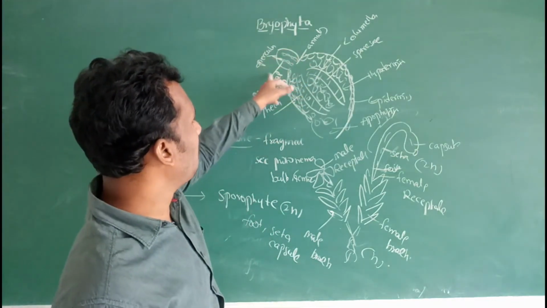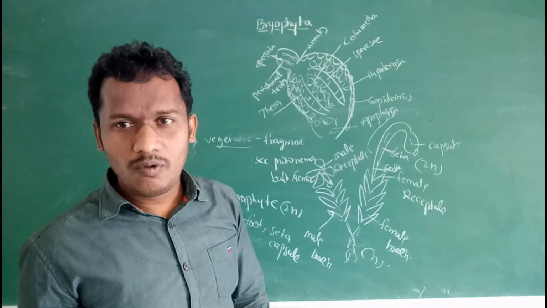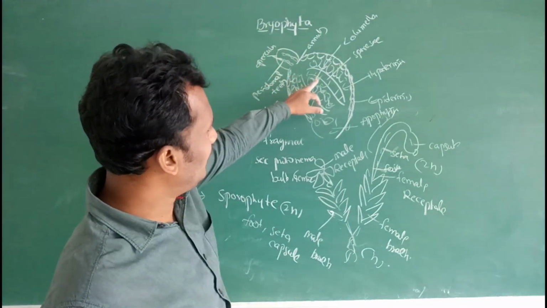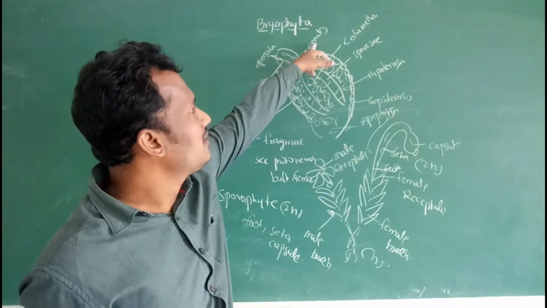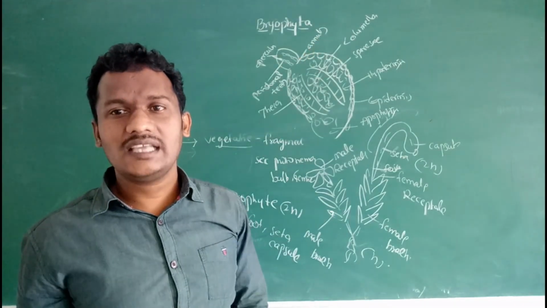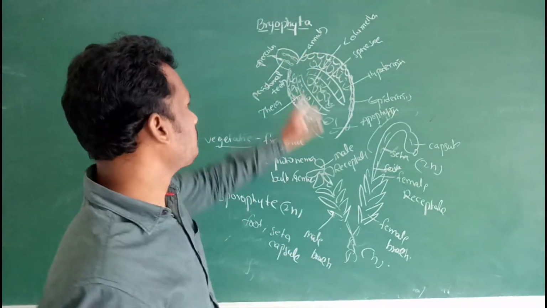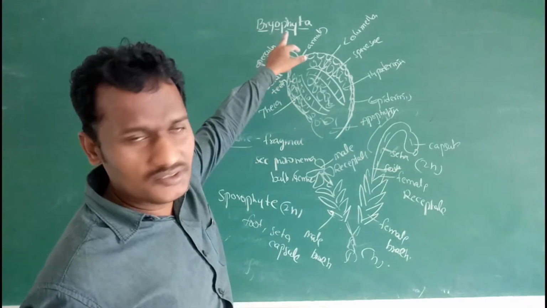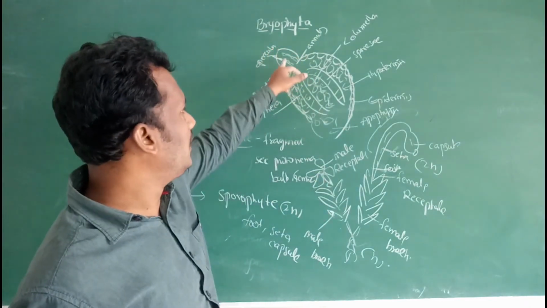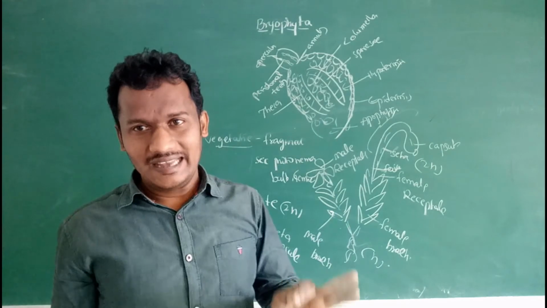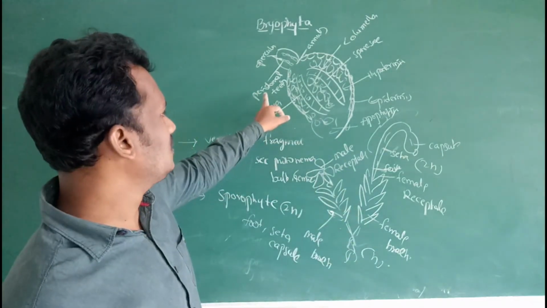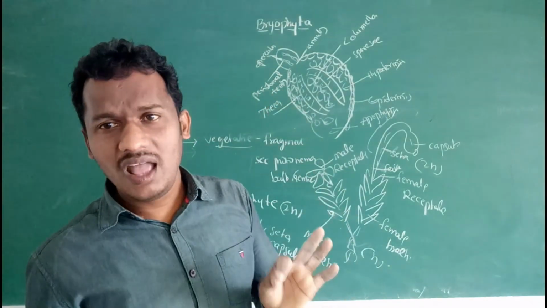Then the apical tip part is known as the operculum. This operculum connects with the theca by sterile cells, known as the annulus. It is a cap-like structure. Within this operculum, specialized teeth-like structures are present. These are known as peristomal teeth.